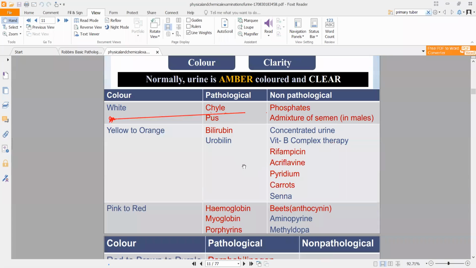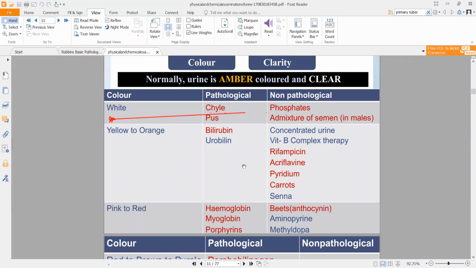Now, see, white is different and clear is different. Don't confuse between them. A healthy person has clear urine, meaning it is like water. You can see clearly through it. White is a color, right? This will represent either pus is present in that, or phosphates are present in that. It might be semen that is present, or it might be chyle. In all of these conditions, your urine might become white.